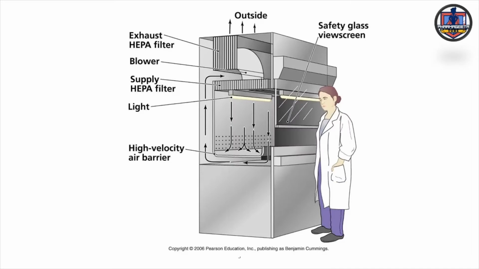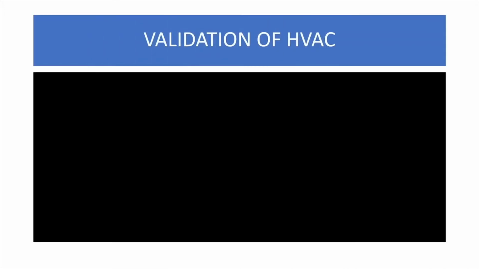Next, we will be discussing the vertical bench, which we have seen in microbiology or advanced biotechnological labs in B.Pharm days, which consists of an exhaust HEPA filter, the blower alongside, and also filters to prevent the entry of large particles, greater than 5.5 micrometer, a light high velocity air barrier to prevent the flow or direction of air, and obviously a safety glass view screen. Next, we will be looking at the validation of HVAC.